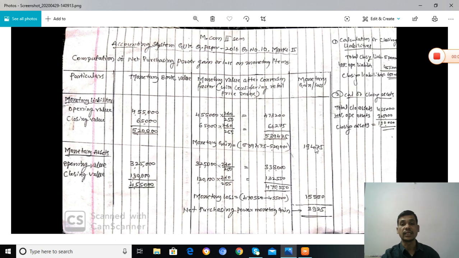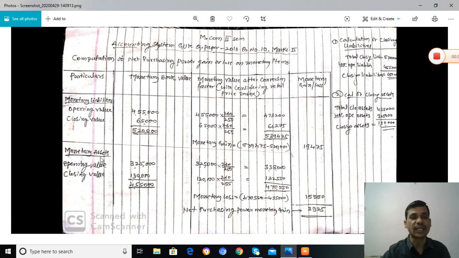How is it a gain? If we consider the market price, we have to pay more than the book value. Here the book value payable is 5,20,000 and the actual market value is 5,39,475. It means 19,475 more should be paid if we are considering the market price. But we are not considering it. Therefore, this much is the gain, the internal gain of the organization.